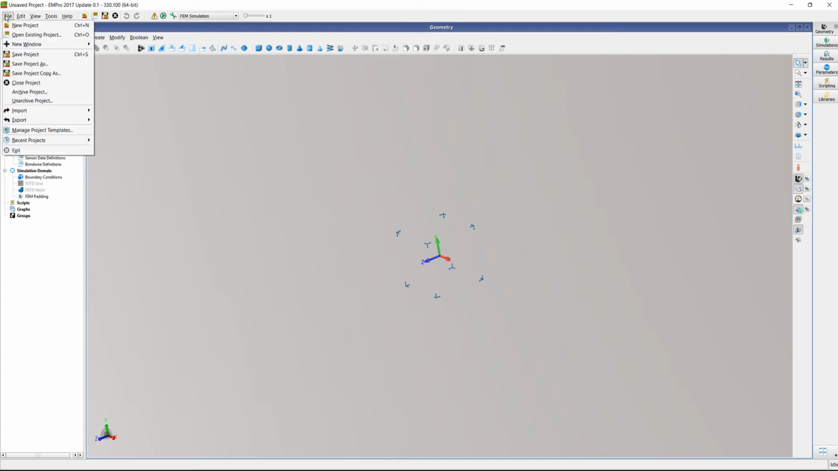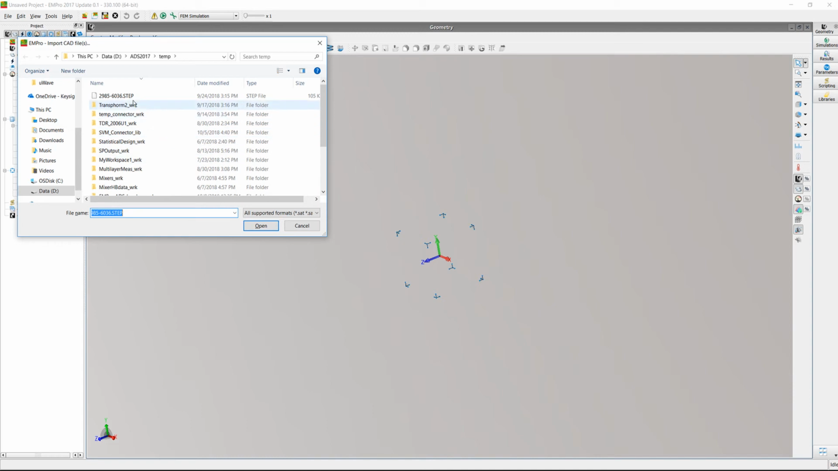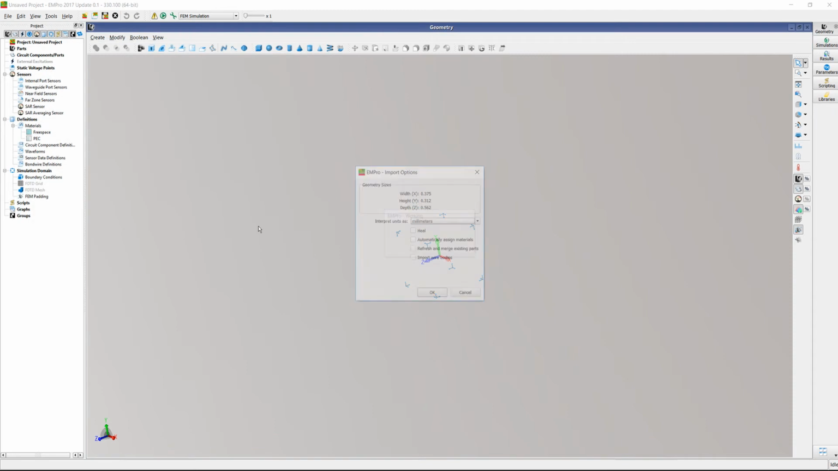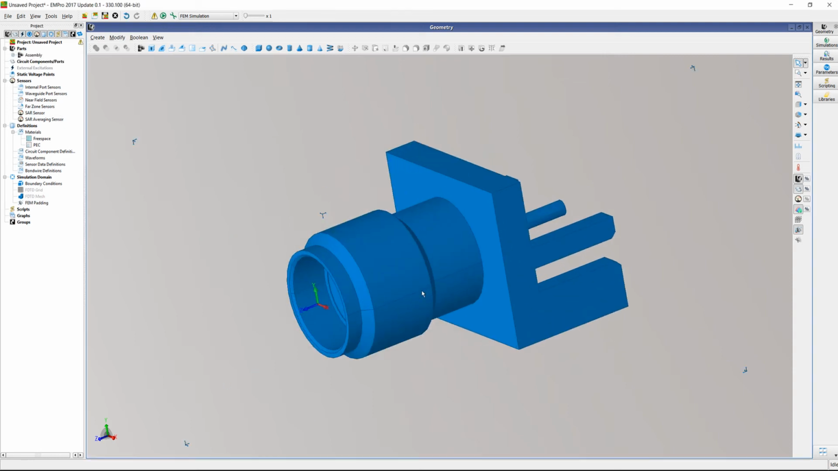So now let's go ahead and import CAD files. And the connector that the vendor provided is in STEP format. So I'm going to go ahead and import it. And at this screen, you can see the rough dimensions of the connector. And by just looking at it, we know that everything is in inch. So I'm going to select inches. And okay. So here comes the connector.